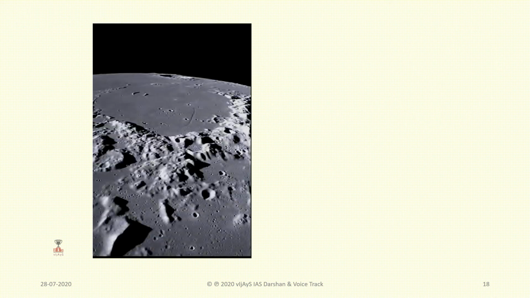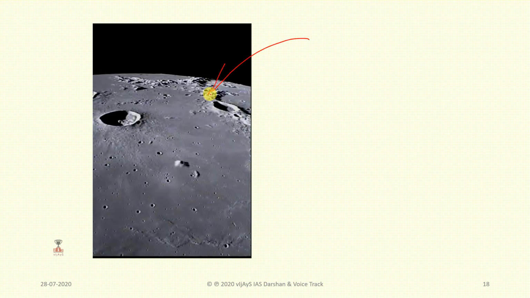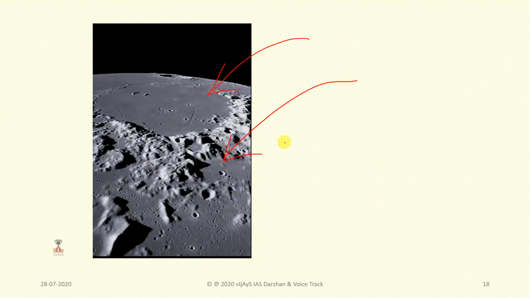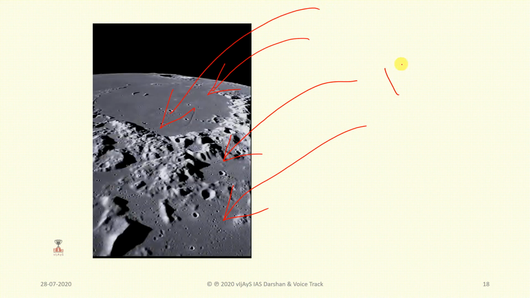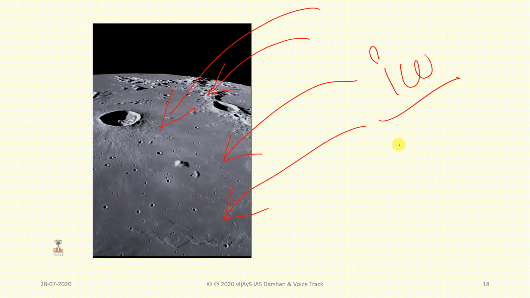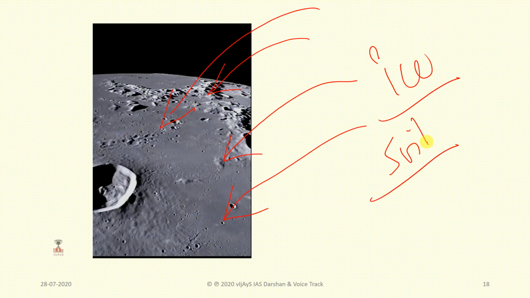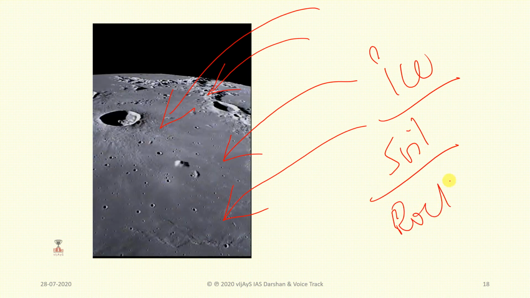These are the craters which form on the surfaces of planets. These are like depressions, which may be formed by ice, soil, or an explosion of rock material.